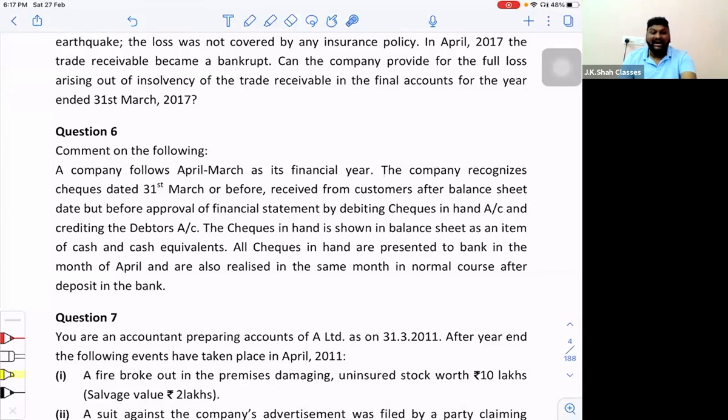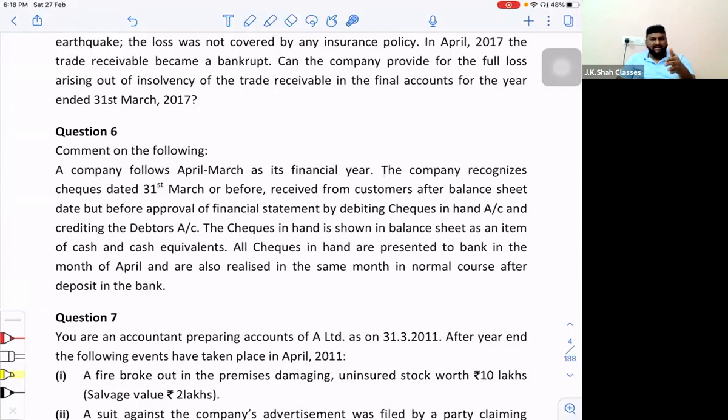Now, the people who said adjusting event and the people who said non-adjusting event, both the answers are not correct. Huh? This is not even adjusting and not even non-adjusting. Then what is it? Sir, it is actually an insignificant event. If you remember yesterday's lecture, events were divided into 2 parts: significant and insignificant. Insignificant were ignored, and significant had 2 more bifurcations: adjusting and non-adjusting. Now I'll tell you why it is insignificant. Please understand, sir. I have 3 logics behind this. Please try and understand all my 3 logics. Point number 1: is the check collection affecting your financial position?